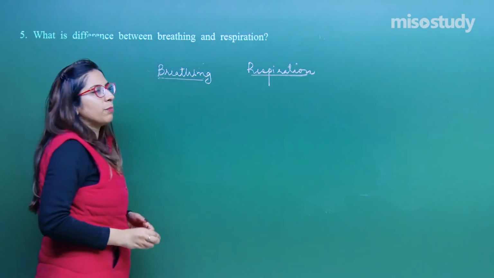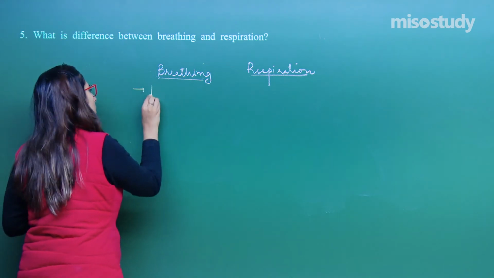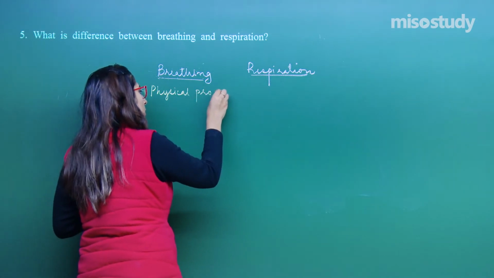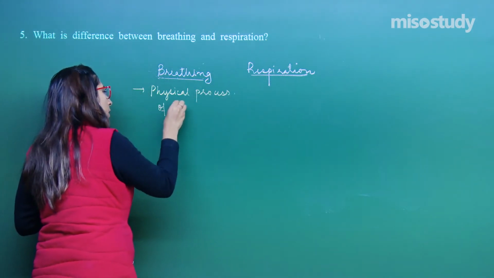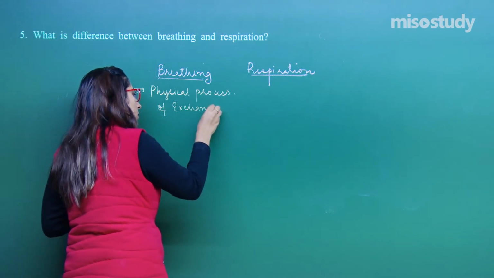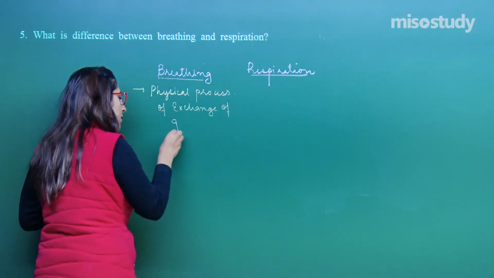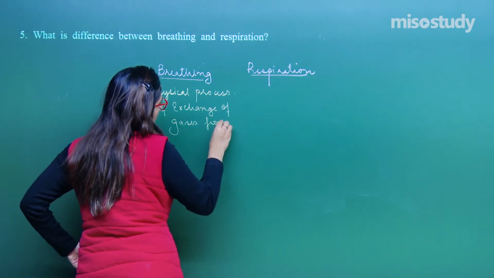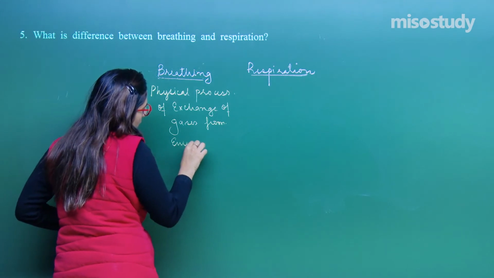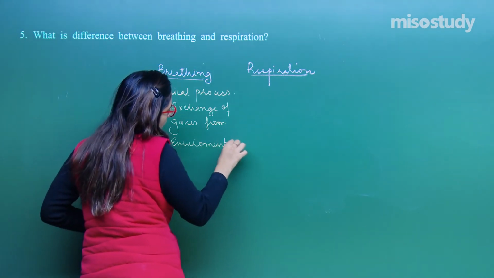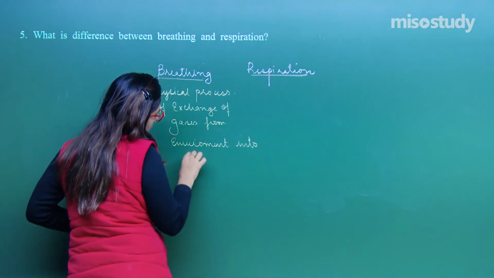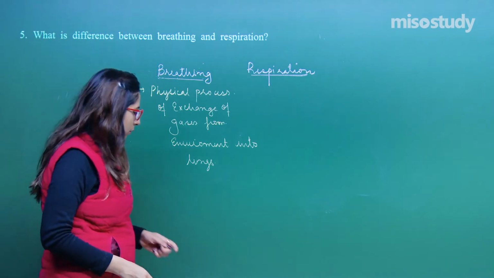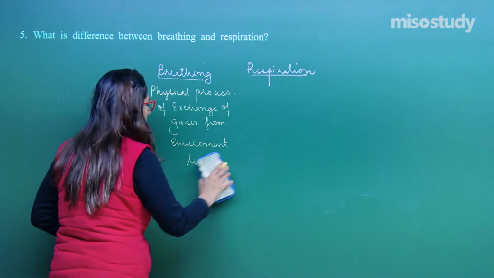So, breathing is what? Breathing is a physical process of exchange of gases from the environment into lungs, from environment and blood.